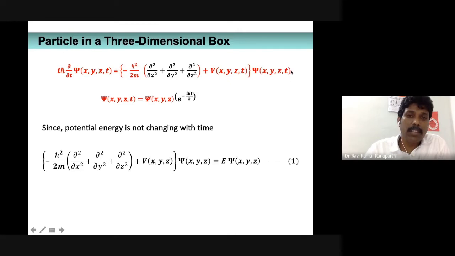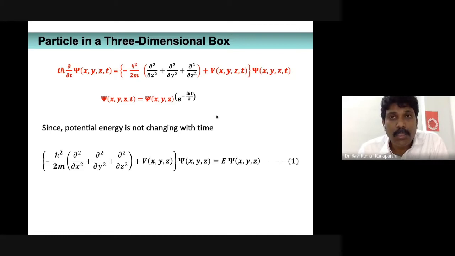Of course, it's not necessary in this particular case, as we have already started with our discussion. Its potential energy is zero within the box. That means it is not changing. Therefore, as we already discussed, we need not worry about the time-dependent Schrodinger wave equation, which is rather difficult to solve.